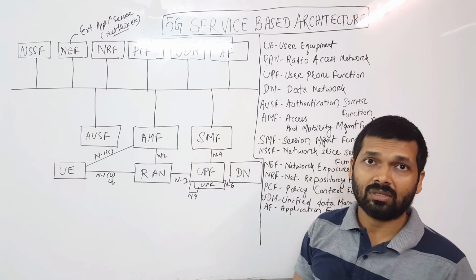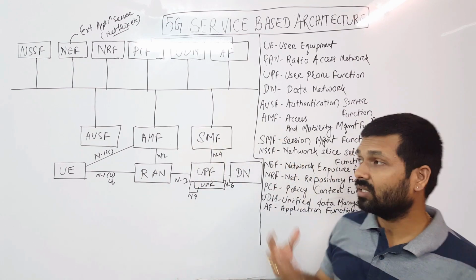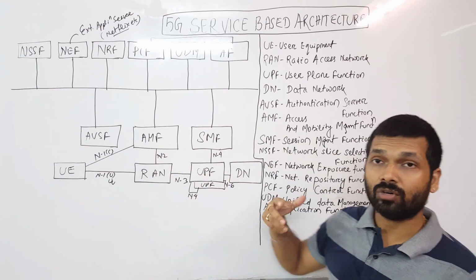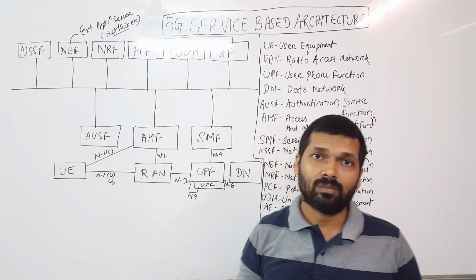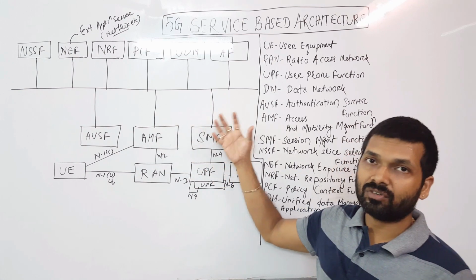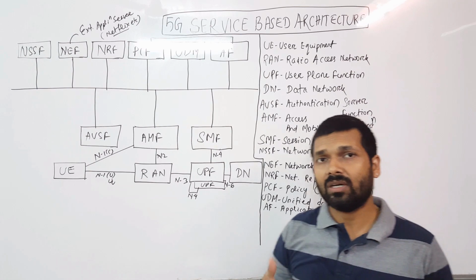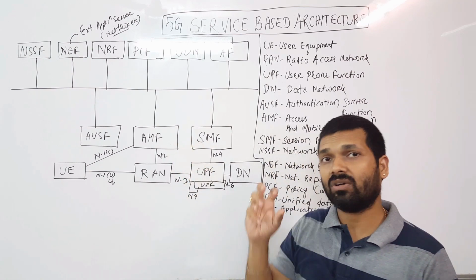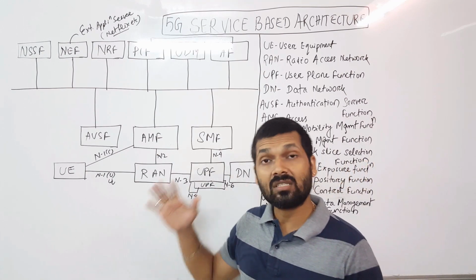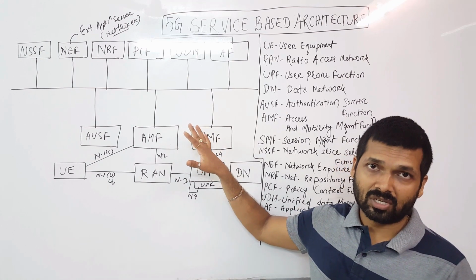We have many different features in the 5G core, like network slicing, user plane and control plane separation, and virtualization, and this is a software based network. So you deploy different software as network functions, and that can be deployed on any vendor's hardware. So these are now not hardware dependent. Rather, we can deploy the software on any hardware. That's the beauty of the 5G system, and this is all about service based architecture.